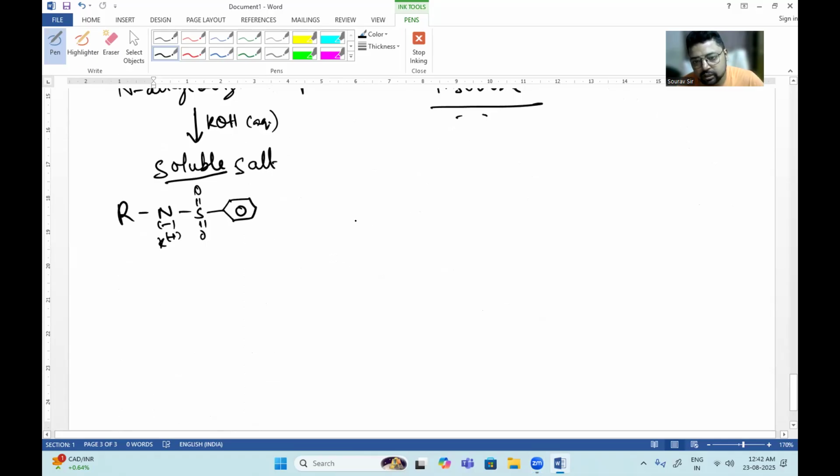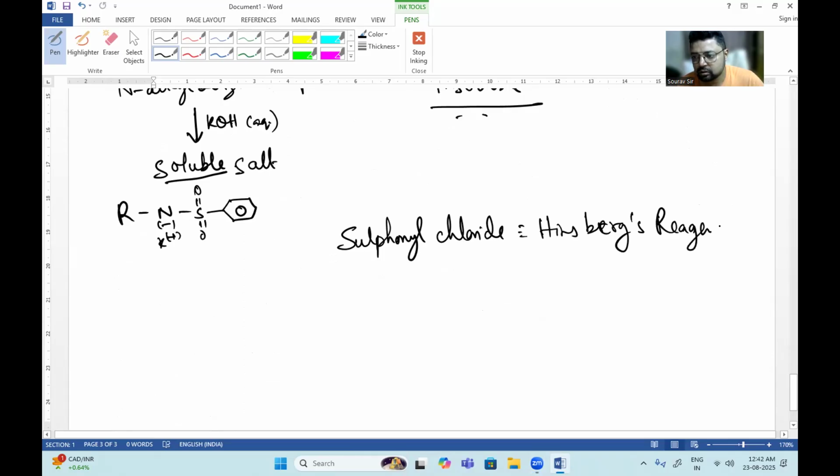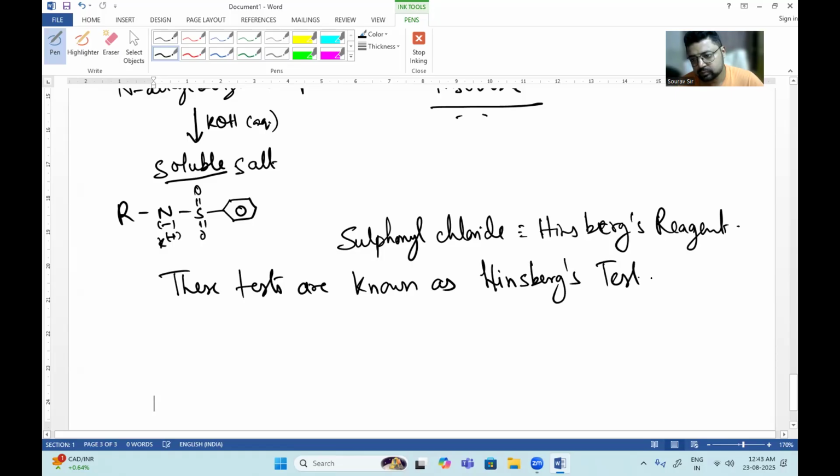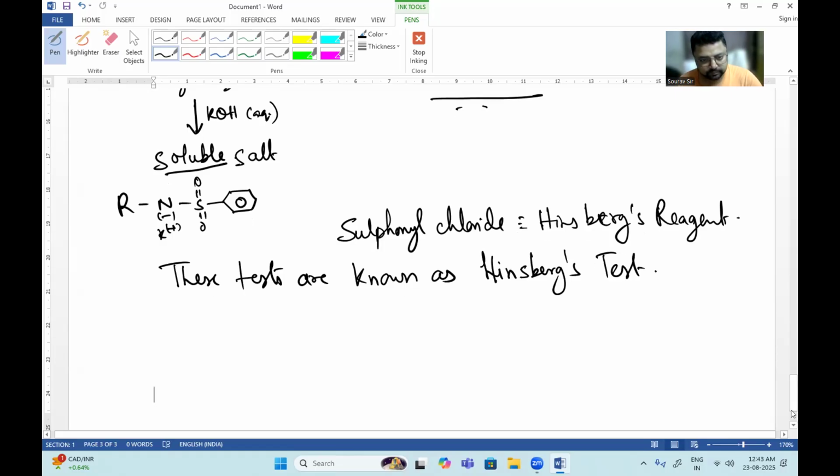So when we are using this PhSO2Cl, this sulfonyl chloride is known as Hinsberg reagent, and these tests are known as Hinsberg's tests.